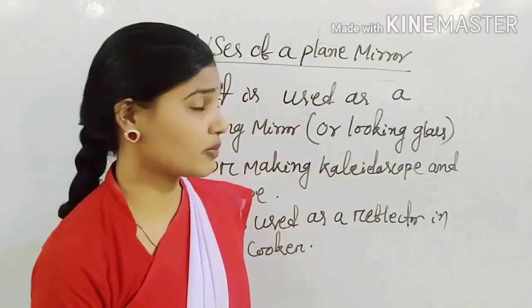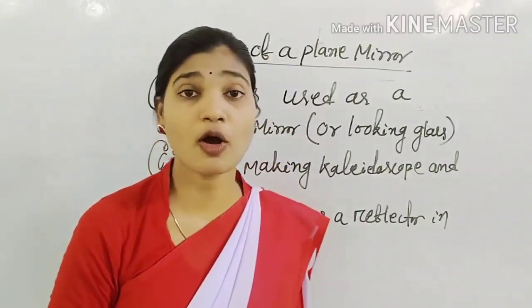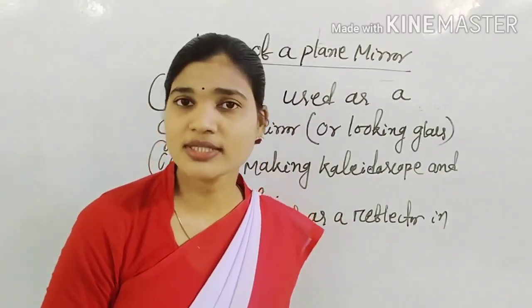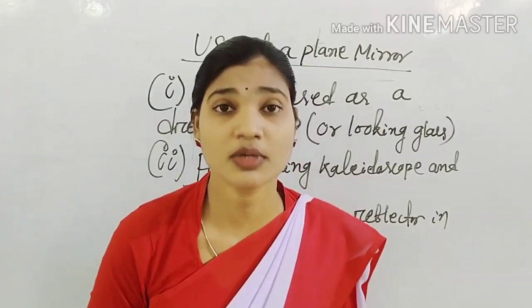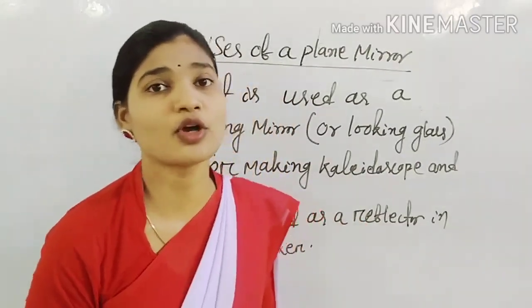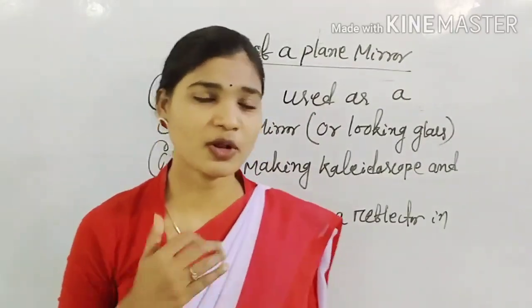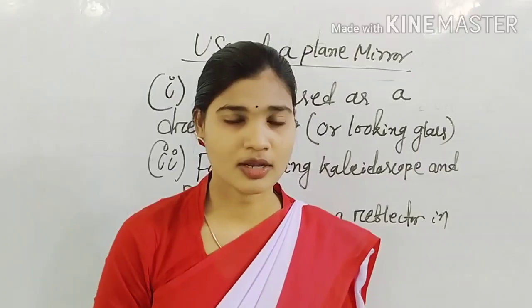What is the formation of image by a plane mirror? The image that is formed in a plane mirror is erect and of the same size as the object. The distance of the image from the mirror is equal to that of the object from the mirror.